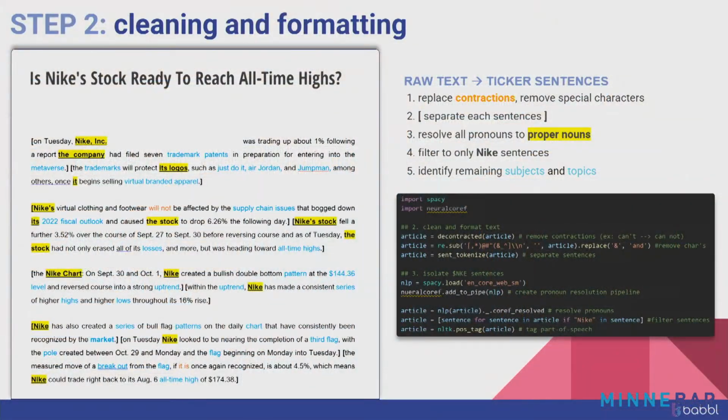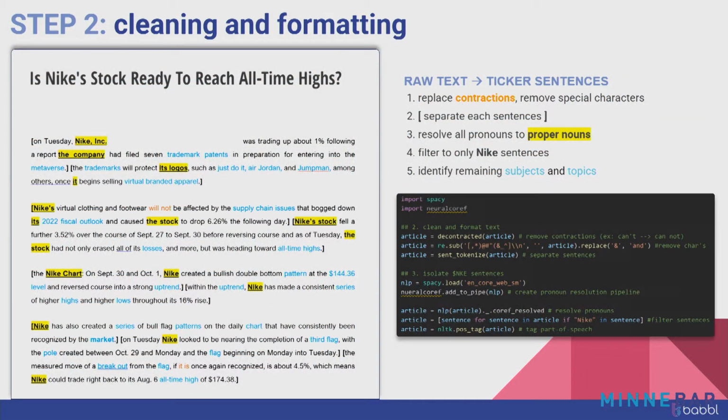So from there, we take the raw article that we got from IEX Cloud, and then we want to clean it such that we can identify only the important sentences in the article that actually matter. As you probably know, a lot of articles written today have advertisements worked into them at the top or bottom, other irrelevant things that aren't even about the stock. Some articles mention many stocks. In this case, we just care about the sentences about Nike.